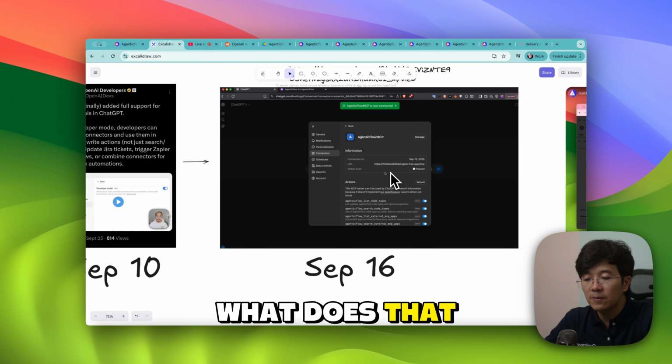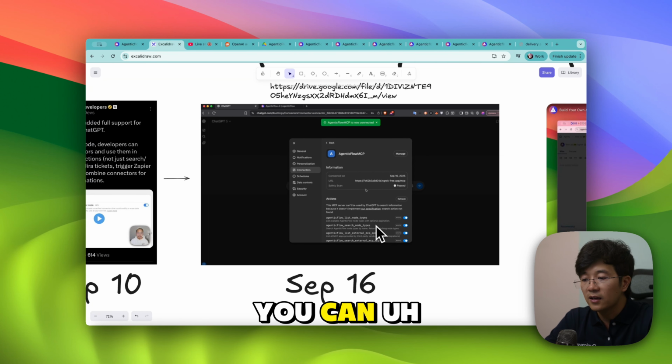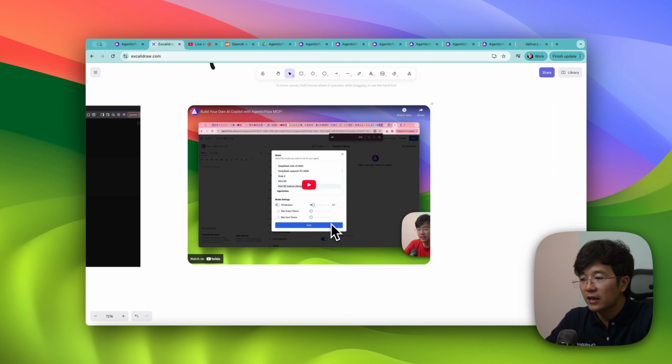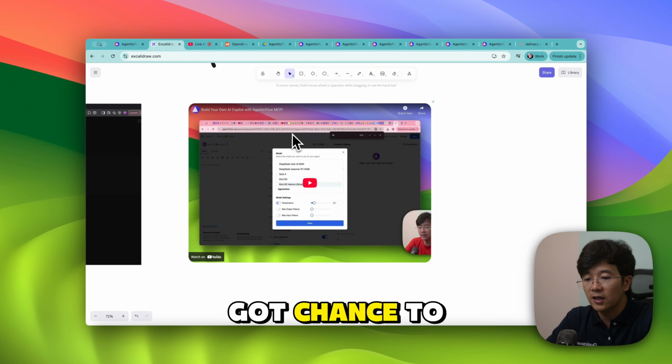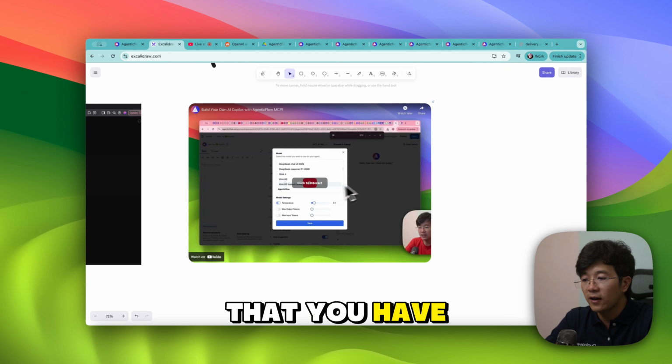And what does that mean? It means that in ChatGPT, you are able to interact with Agentic Flow, like you can list the workflows that you have, and also make ChatGPT your own Copilot. So if you haven't had a chance to review what an AI Copilot means with Agentic Flow MCP, I strongly suggest that you watch this video.